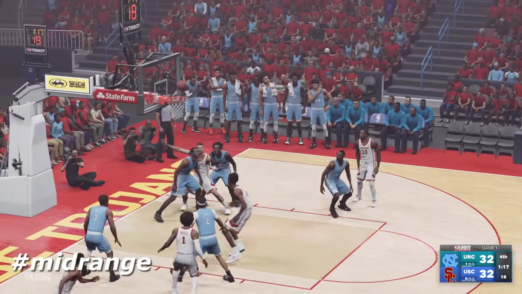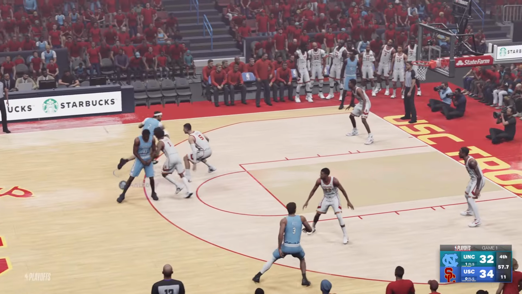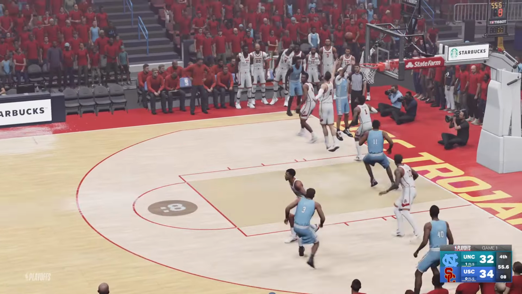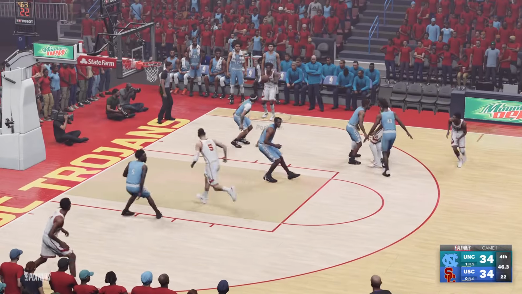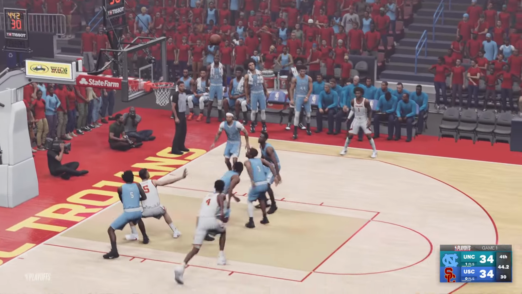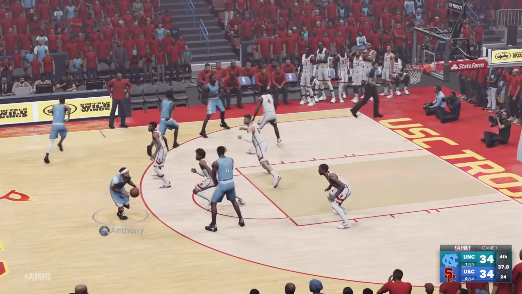DeRozan right back at him from the elbow. It's good. Cole Anthony's back. Baseline jumper, no good, but Day'Ron Sharpe puts it back in. DeRozan looks for Kevin Porter Jr. It's a miss. North Carolina ball tied at 34.